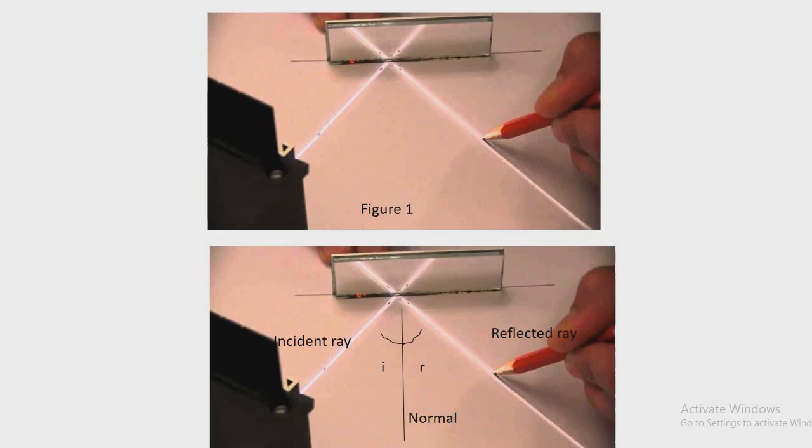The first law says that the angle of reflection is equal to the angle of incidence. The second law says that the incident ray, the reflected ray, and the normal lie in the same plane. And the third one says the incident ray and the reflected ray are on the opposite sides of the normal. So I think this is clear to you all.